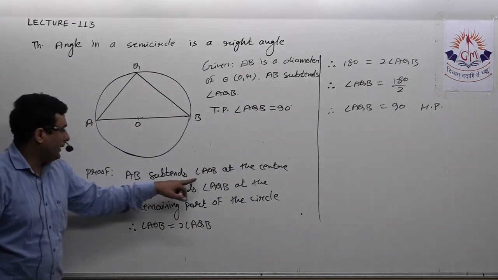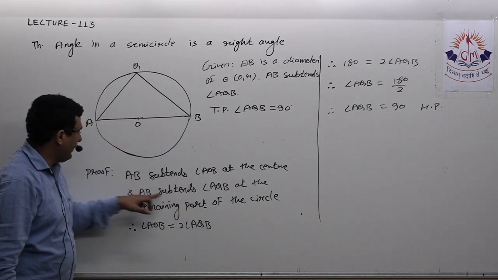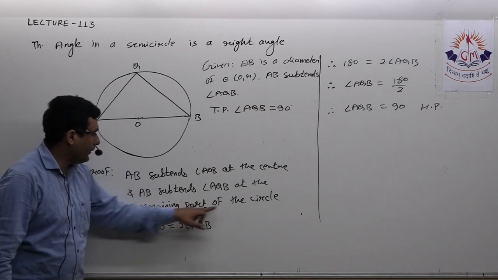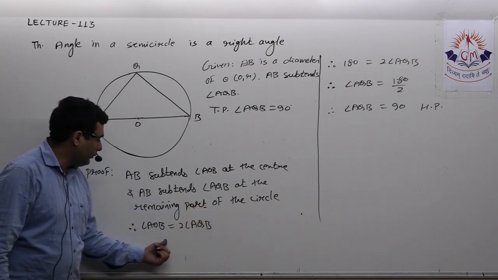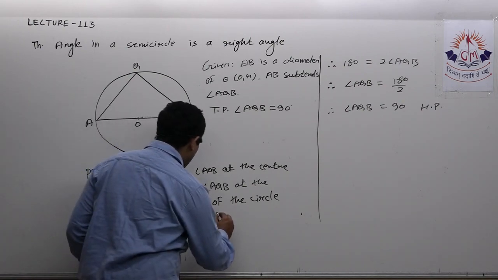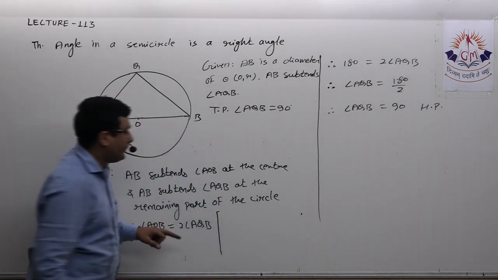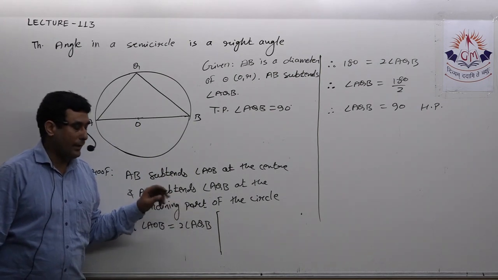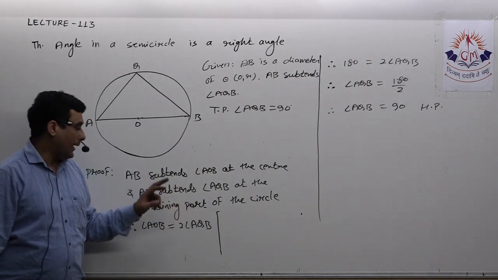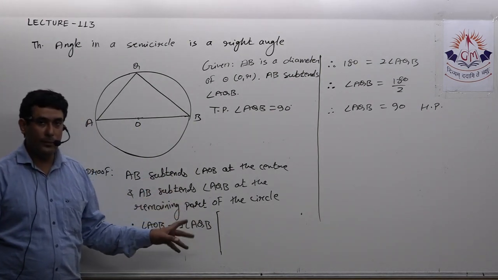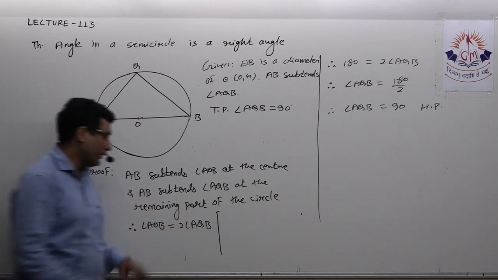AB subtends angle AOB at the center and AB subtends angle AQB at the remaining part of the circle. So AQB, and here definitely we have to write that theorem. That theorem is angle subtended by an arc at the center is twice the angle subtended by it at the remaining part of the circle.